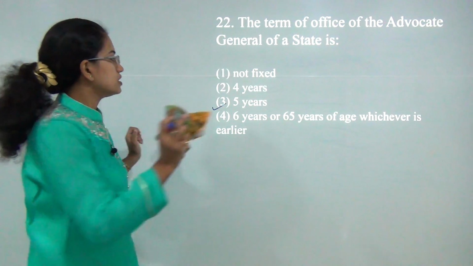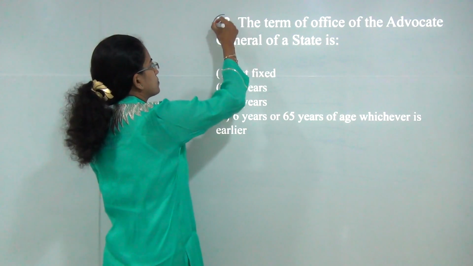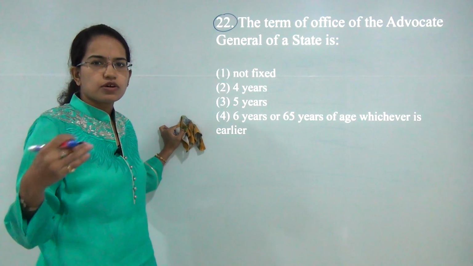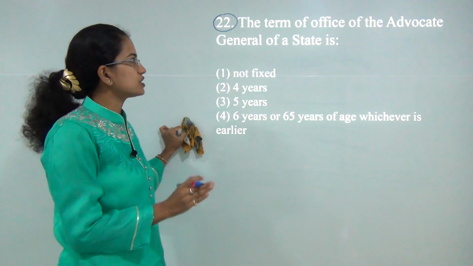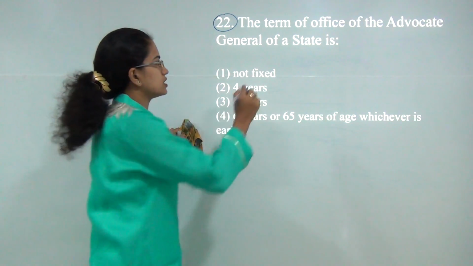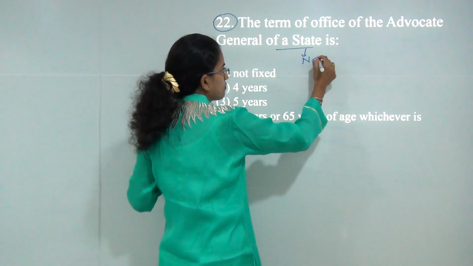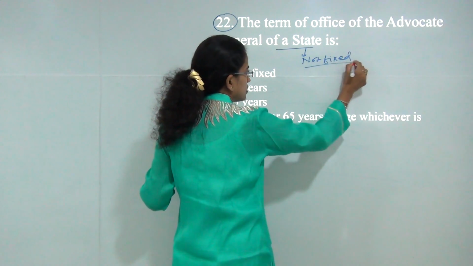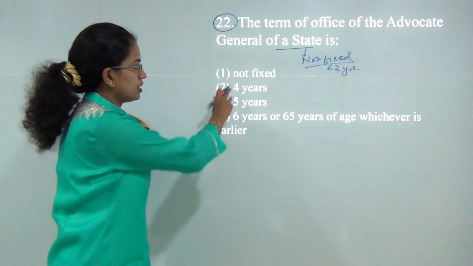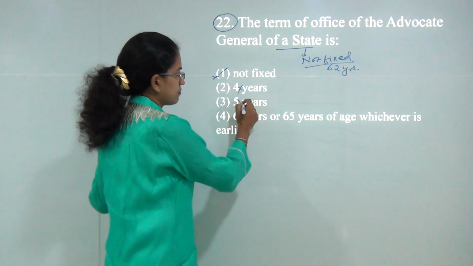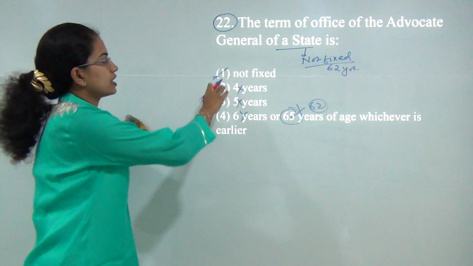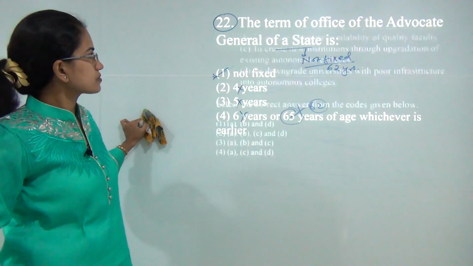The next question is a very tricky question in political science. Usually we know the terms and conditions for the office of President and Prime Minister, but what was asked this time was Advocate General of a state. The tenure of the Advocate General of a state is never fixed, and he can serve maximum till the age of 62 years. So the answer would be not fixed, because 4 years, 5 years, 6 years is incorrect. Again 65 years is incorrect because the age here is 62. So the correct answer would be 1 in this case. The next question,